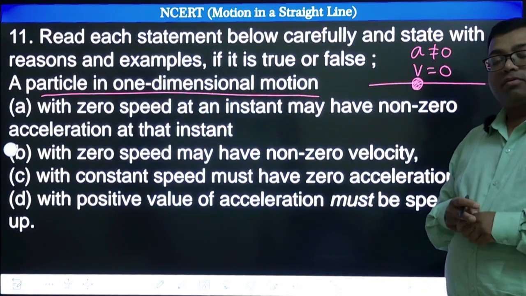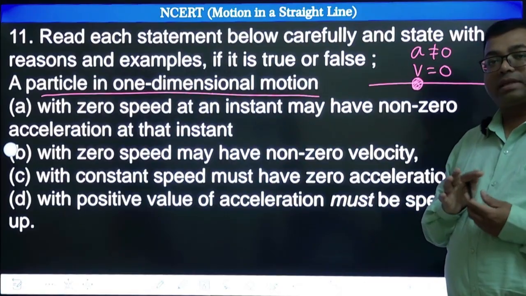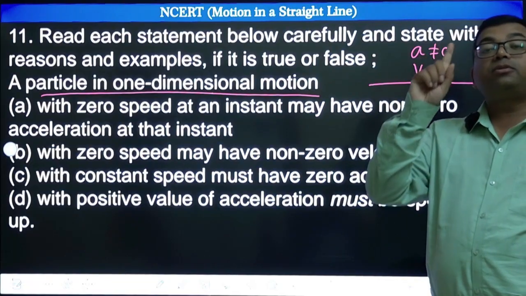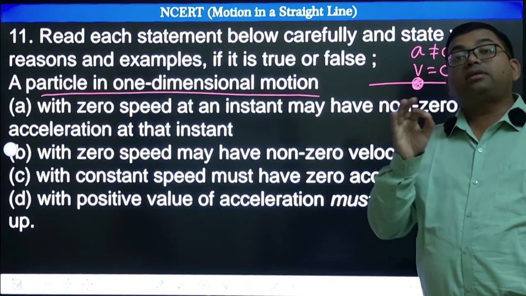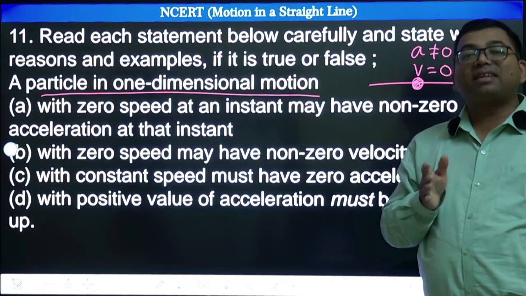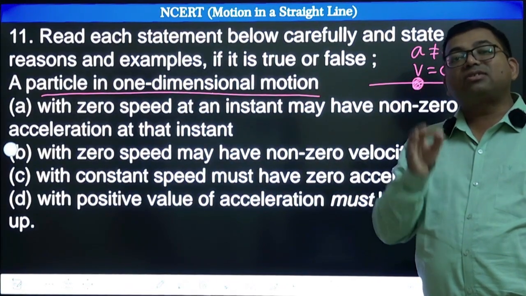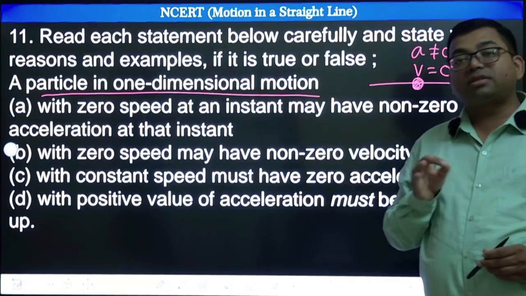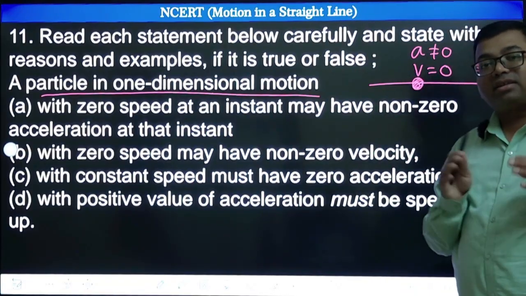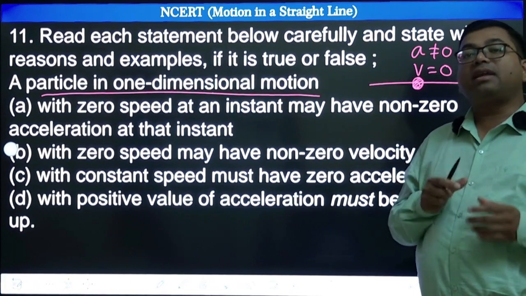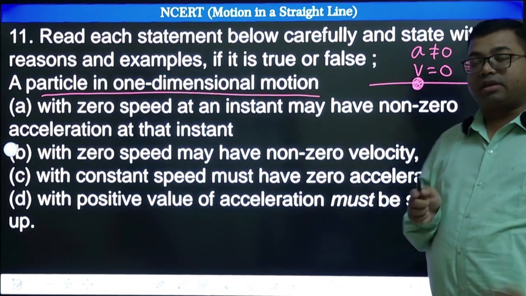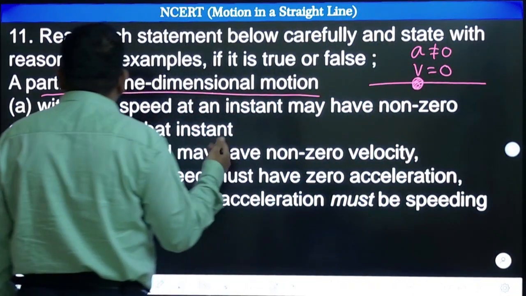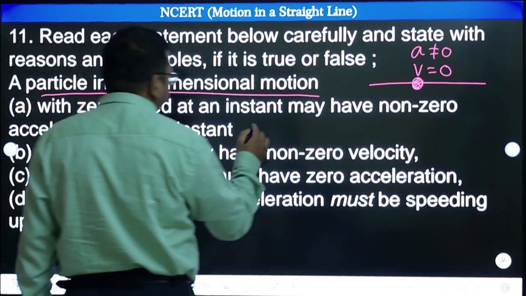So it is possible. Yes, why not? For example, there is one very good practical example. When we throw any object, its velocity becomes zero at the topmost point, but it has acceleration. It is always under acceleration. Its acceleration is constant, which is the downward acceleration due to gravity, 9.8 meter per second square downward. So acceleration can exist always, but velocity can become zero at one instant. So this can be true: it may have non-zero acceleration at that instant. This is true.